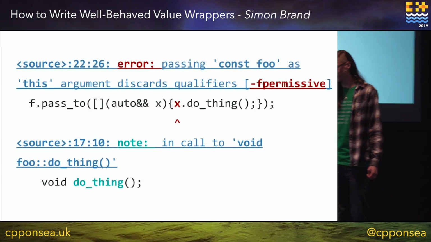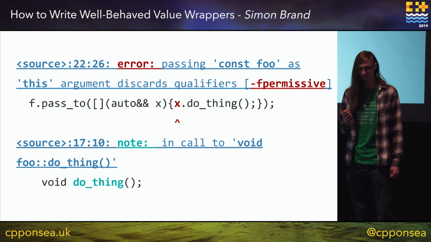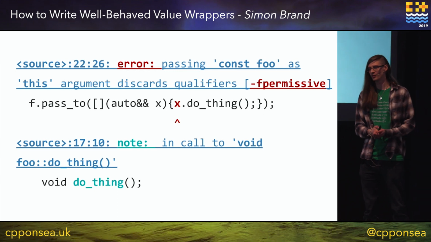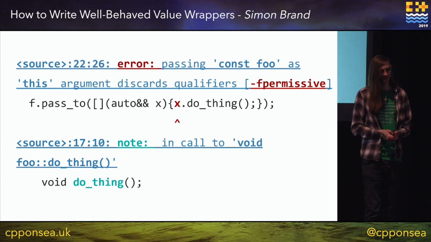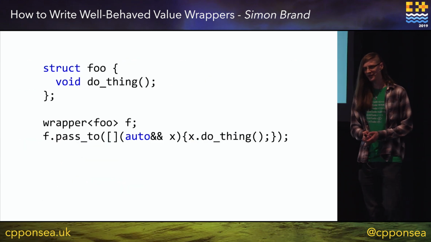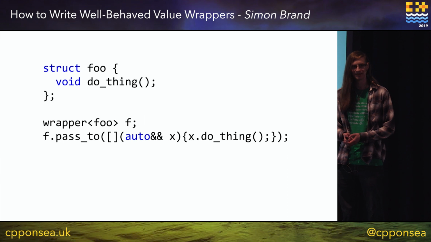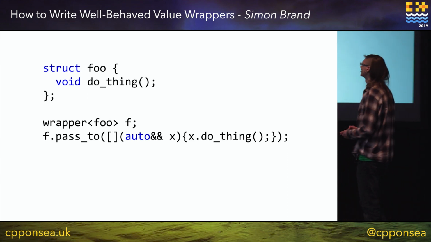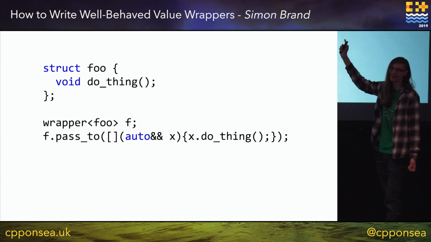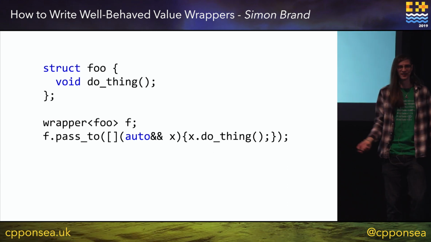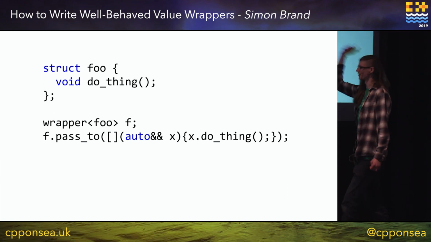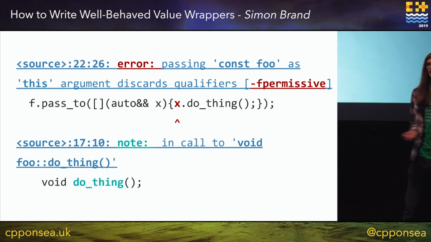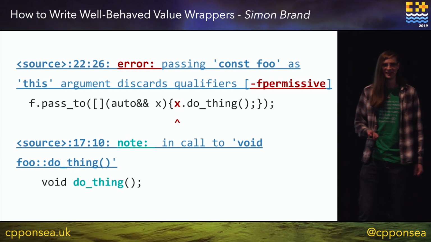No. Okay. This compiler errors. And it says, passing const foo as this discards qualifiers. Where is the const? No, this isn't const. The lambda, if it captured by value, sure, the call operator would be const because we haven't put mutable in there. But there's no instance of the word const in this code. Yet, our compiler error is saying you're passing a const foo to this lambda. What are you doing?